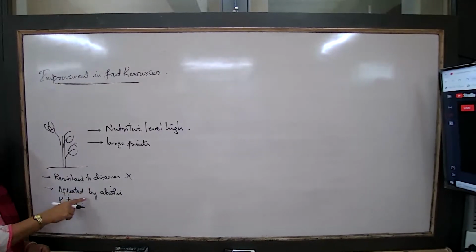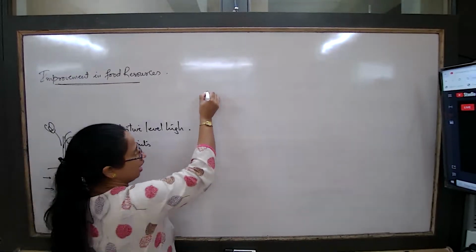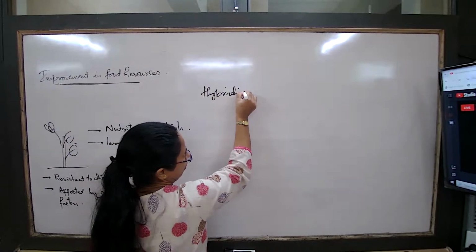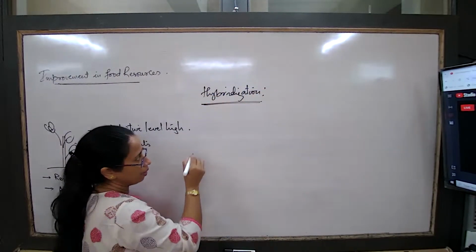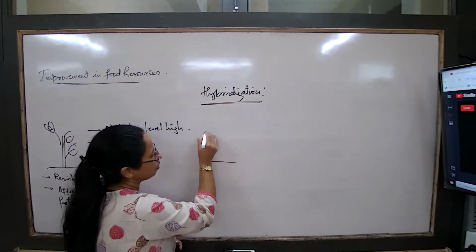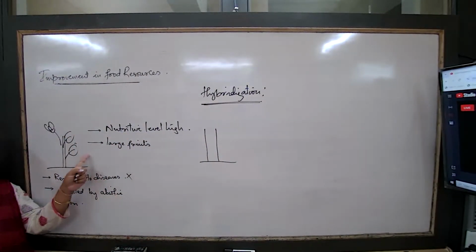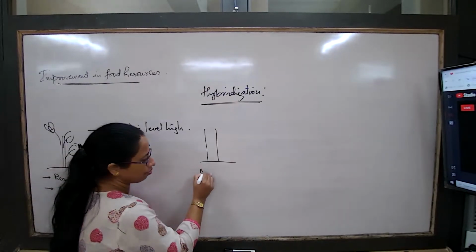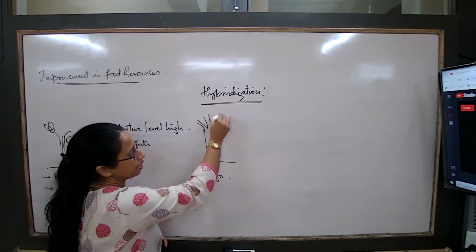Okay, try correcting this if possible. Then how will he try correcting this? Methods like hybridization can come in. So how will methods like hybridization happen? Maybe now this is one particular plant. I talk about one particular breed of a mango.